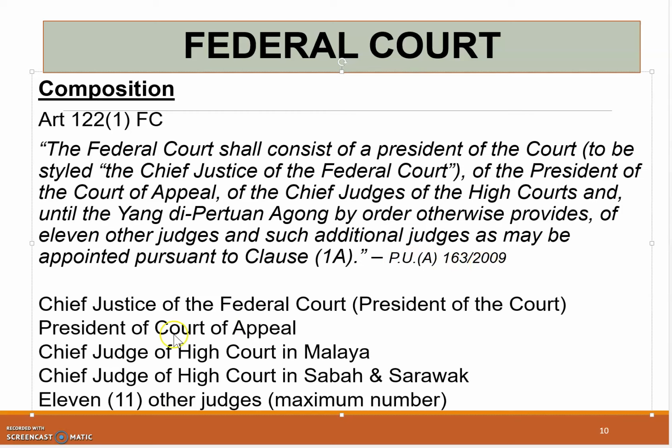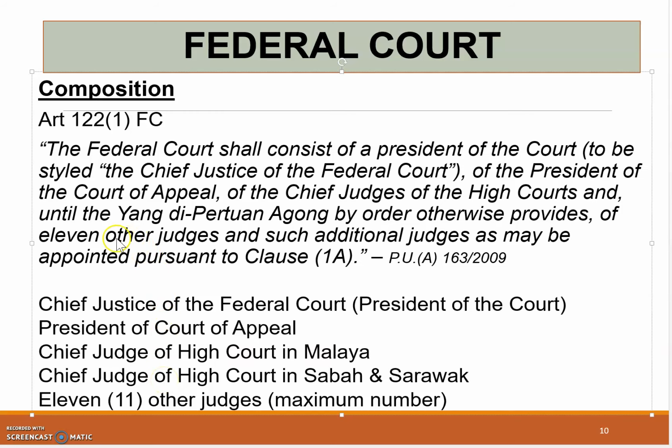So in that particular PUA 163/2009, it stated there as maximum number. The word used was 11 other judges. So we have these 3: Chief Justice of the Federal Court, President of the Court of Appeal, and these 2 ranking, which is Chief Judges of the High Court, Malaya and Sabah Sarawak. So we have 1, 2, 3, 4.